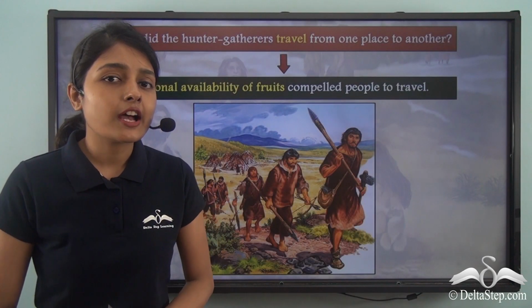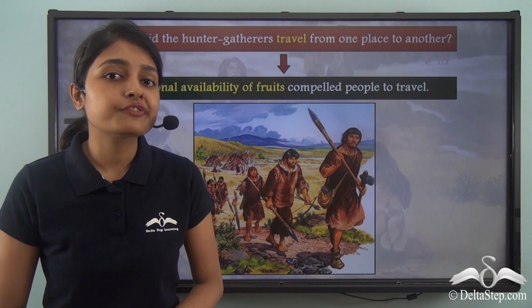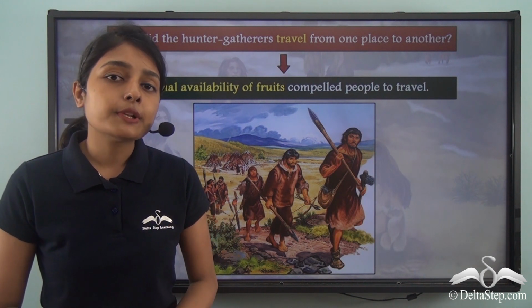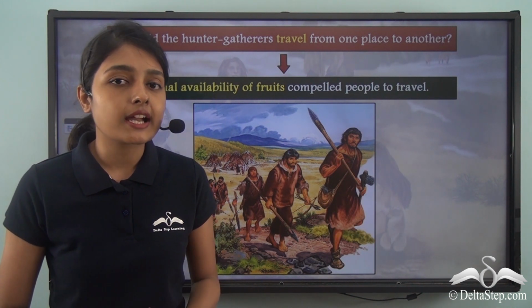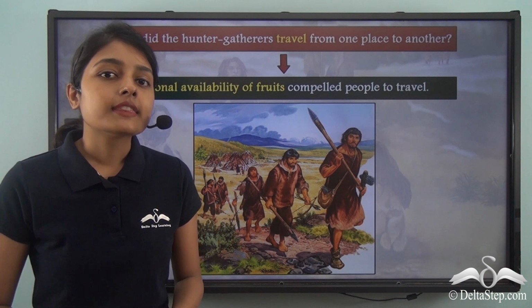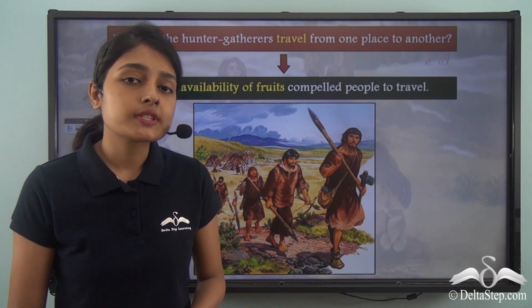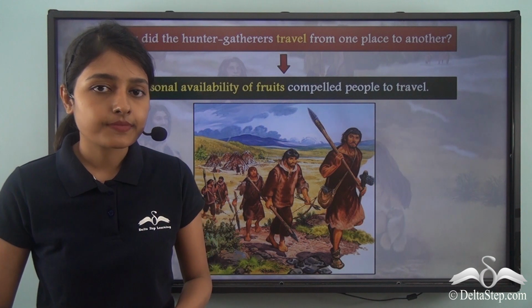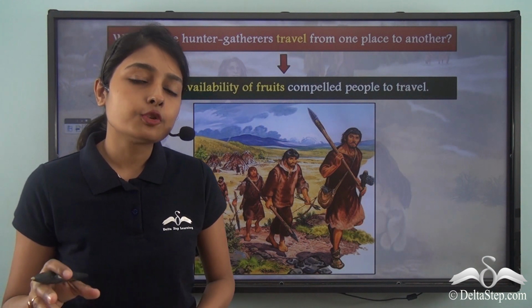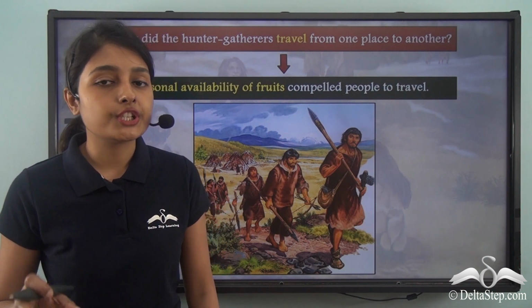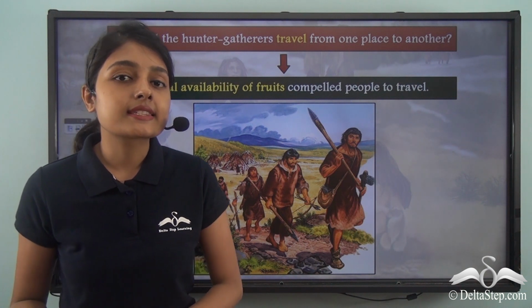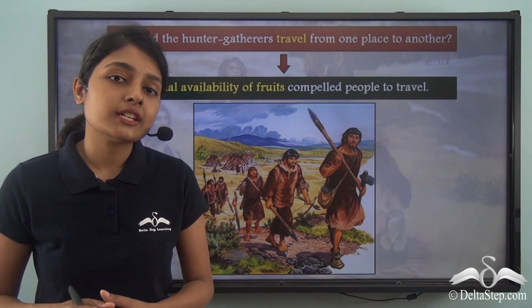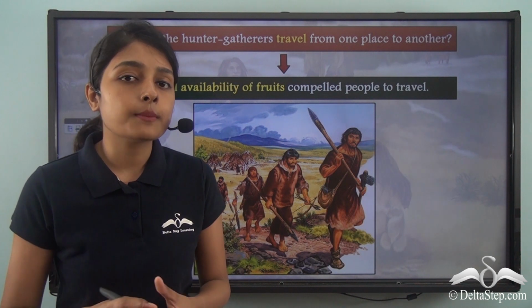Now we also have to discuss the aspect of gathering food. These people relied upon gathering different kinds of forest produce. Now trees bear fruits in particular seasons. Suppose the primitive human beings are staying in region A, and the trees that are growing in region A bear fruits in summer.